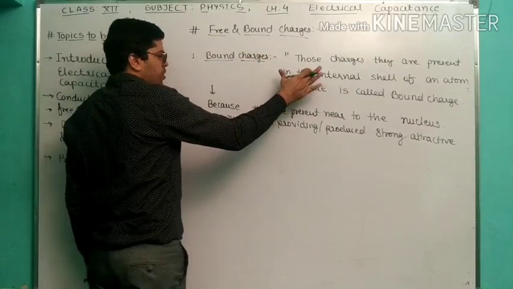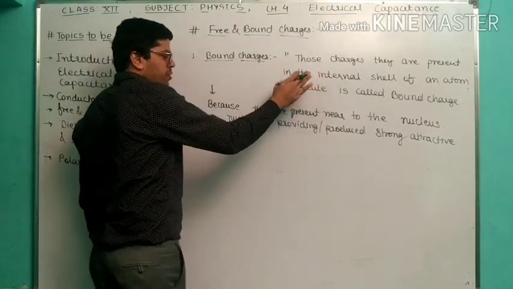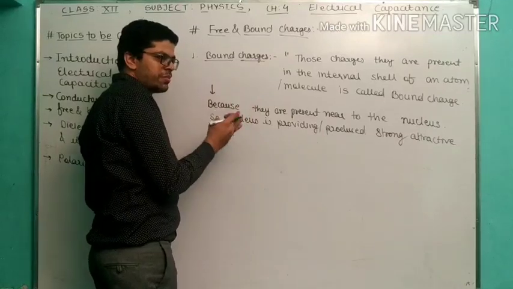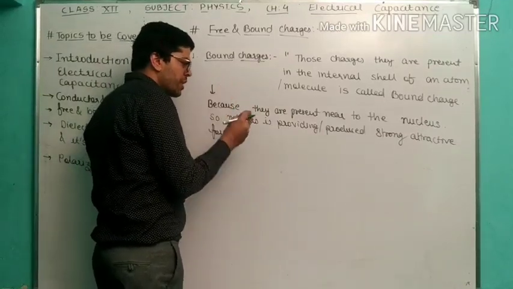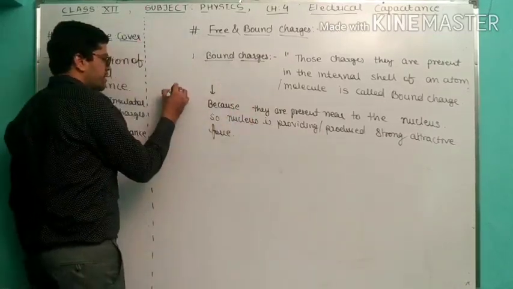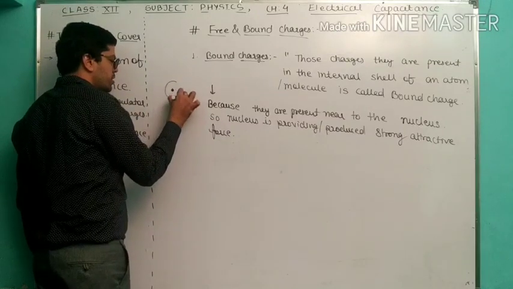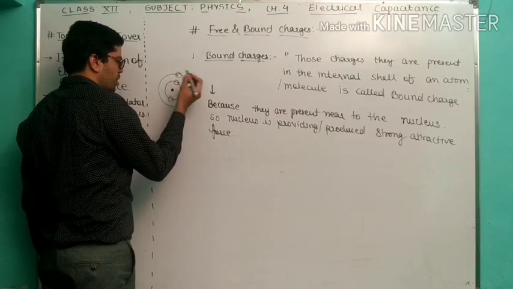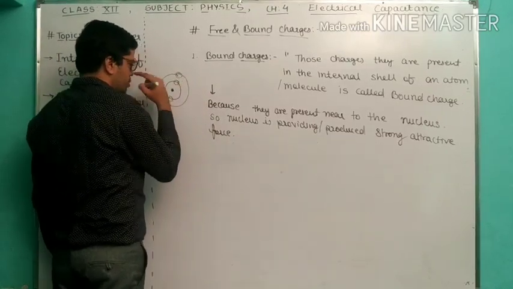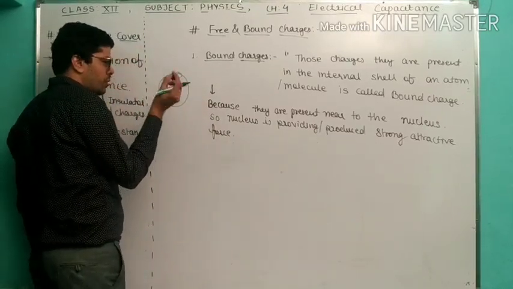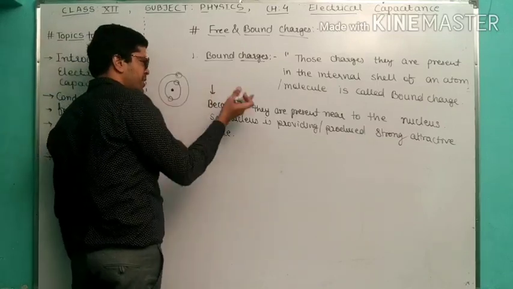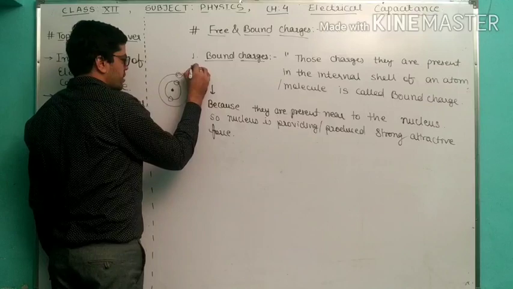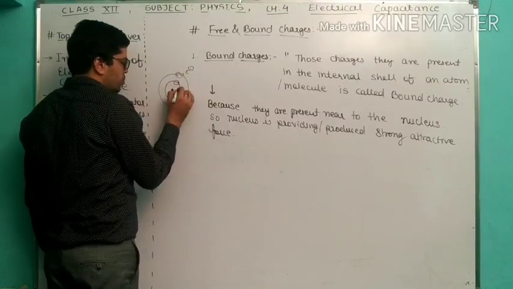This is the definition on the basis of the position of the charge, and this is the definition on the basis of the concept. This is the nucleus, this is the K shell, L shell, S, P, D, F, whatever you want to use. In physics we are not going to discuss in a detailed manner. In chemistry, you will study this topic again. Here, this is an electron.